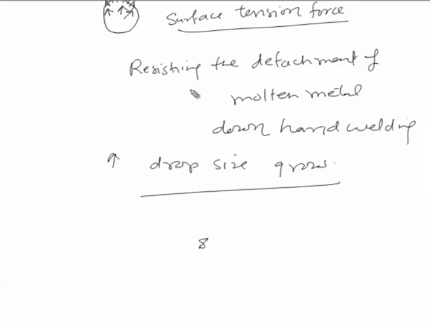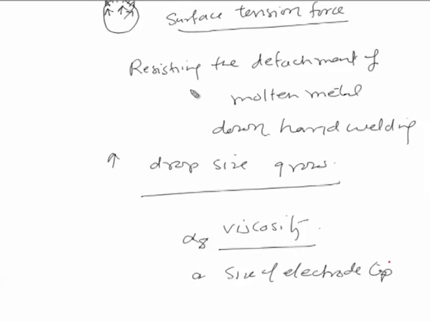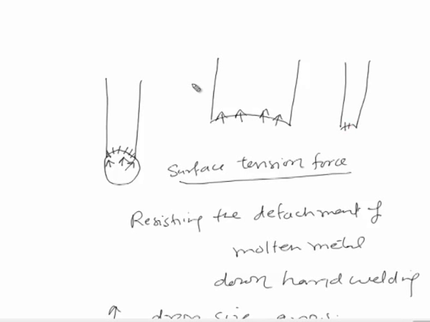viscosity, and the viscosity is one, and another thing is the size of the electrode tip. If larger is the size of the electrode, greater will be the area which will be offering the surface tension force acting at the tip of the electrode as compared to the case when the electrode size is small.